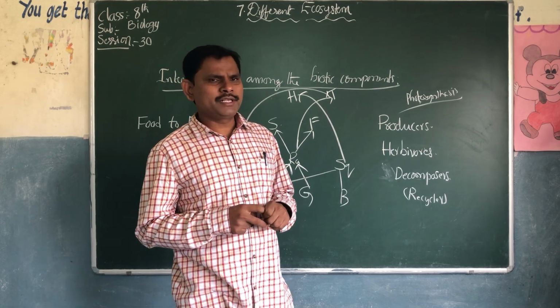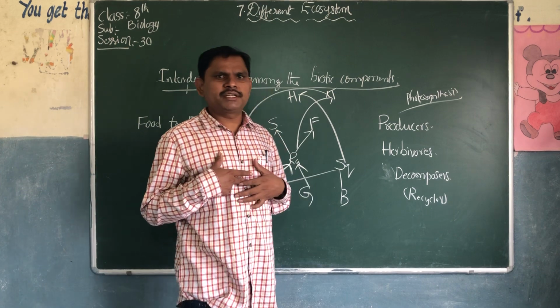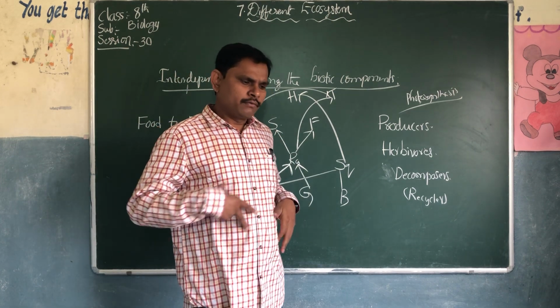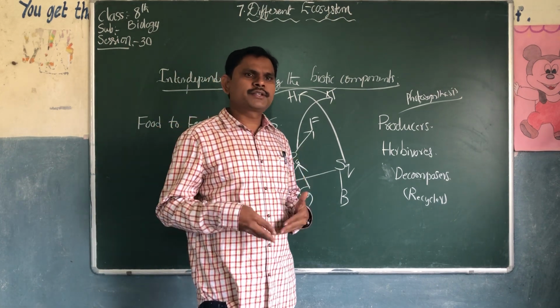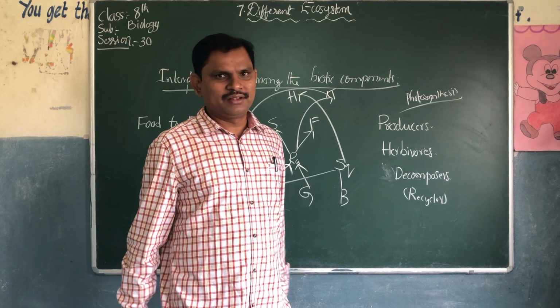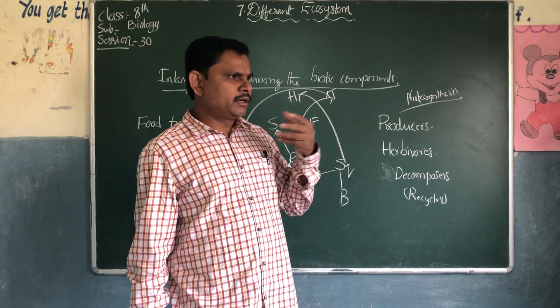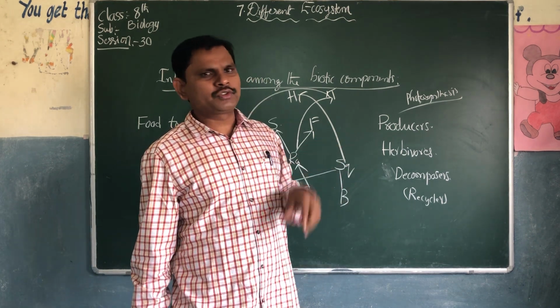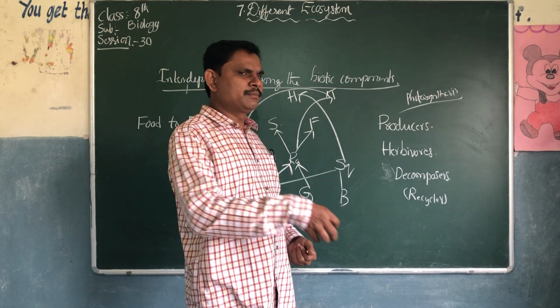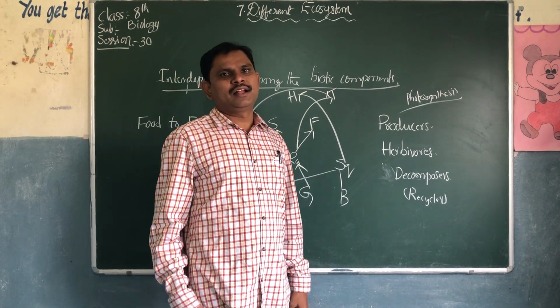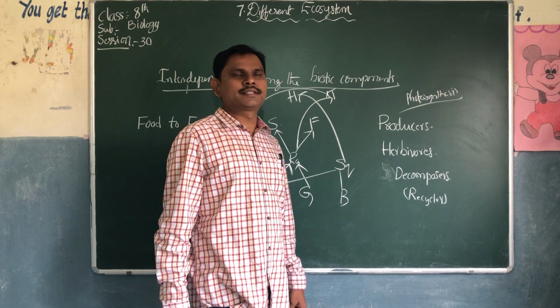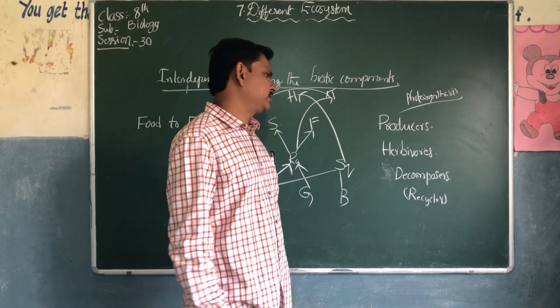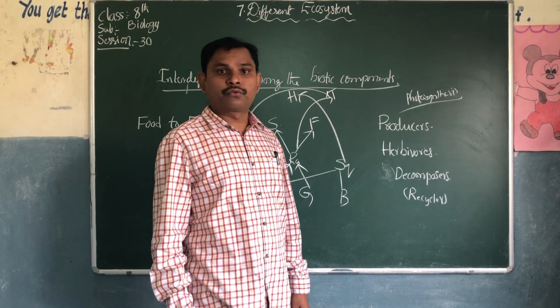While they are decomposing, there are plenty of nutrients in the body. When they decompose, they mix the nutrients into the soil. Plants absorb the nutrients, grow and start bearing fruit, food material.